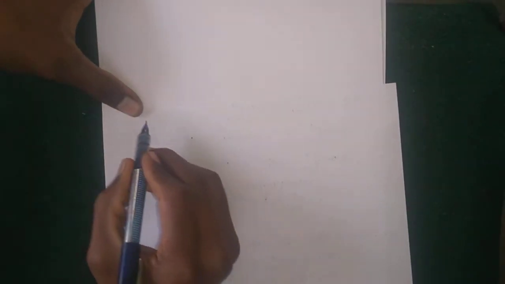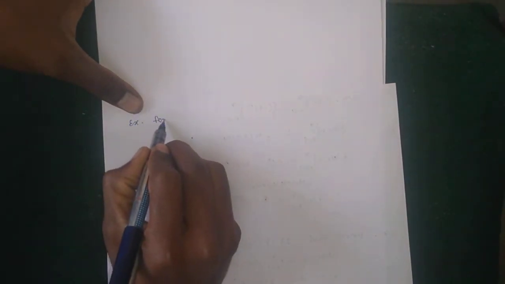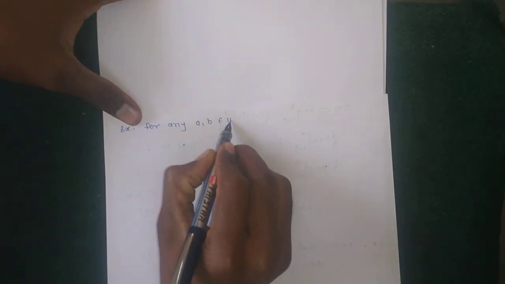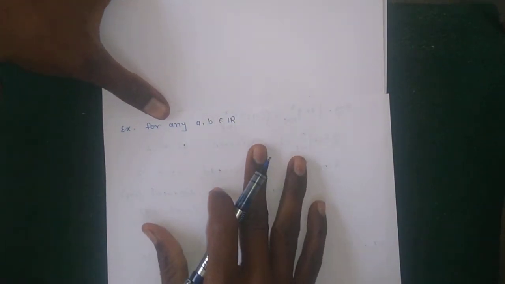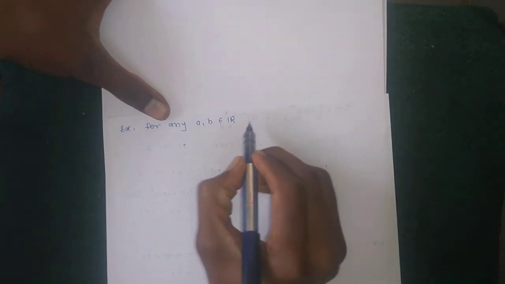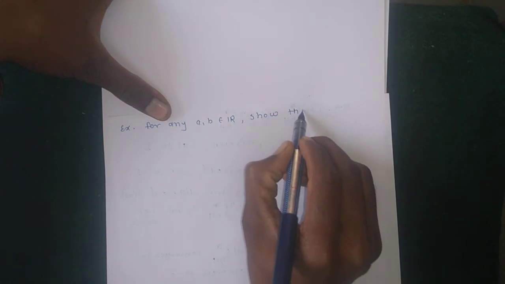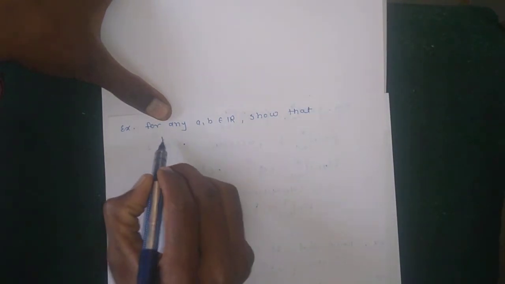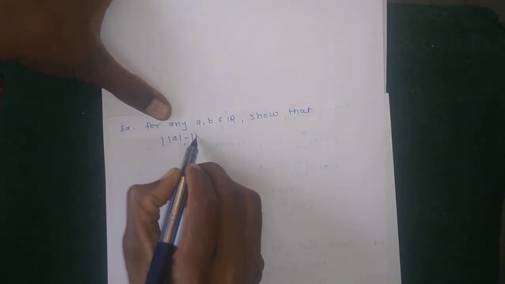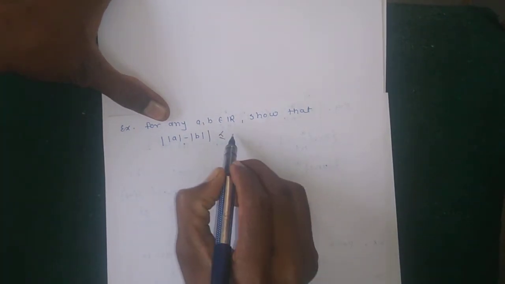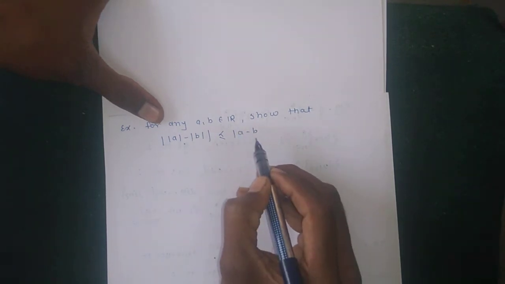Then the next example: for any a, b belonging to R, where R means the set of real numbers, show that ||a| minus |b|| is less than or equal to |a minus b|.